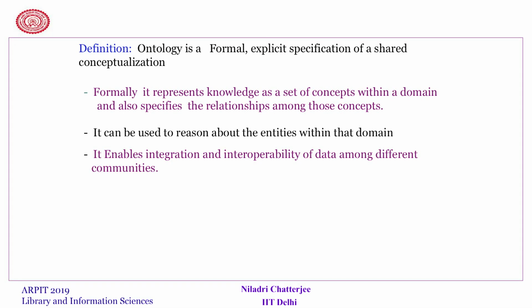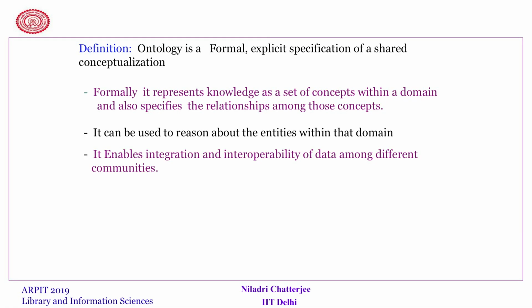So, what is an ontology? An ontology is a formal explicit specification of a shared conceptualization. In other words, formally it represents the knowledge as a set of concepts within a domain, and it also specifies the relationships among these concepts. If we go back to the slide, now you understand that each node which I have given in the form of an oval is a concept, and the relationship between the concepts is established in the form of arrows and labels against those arrows.